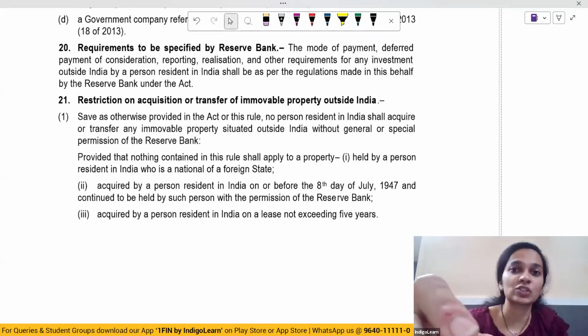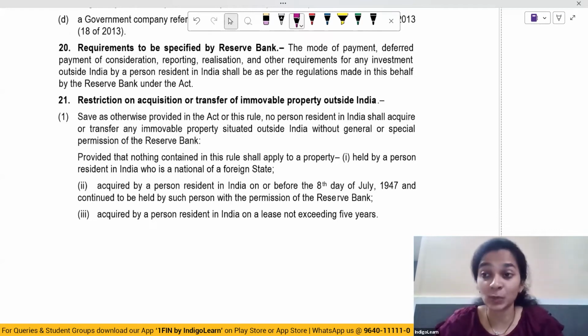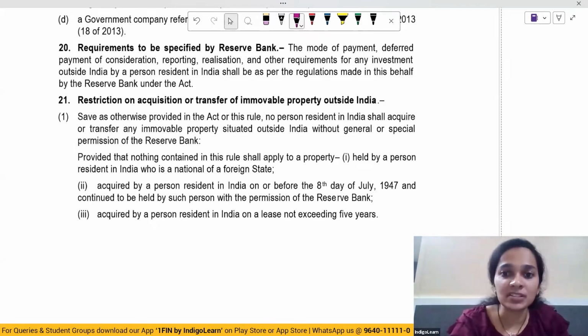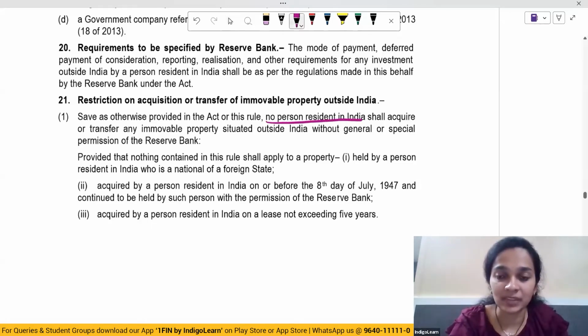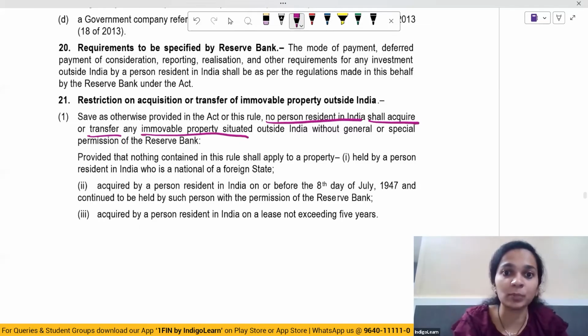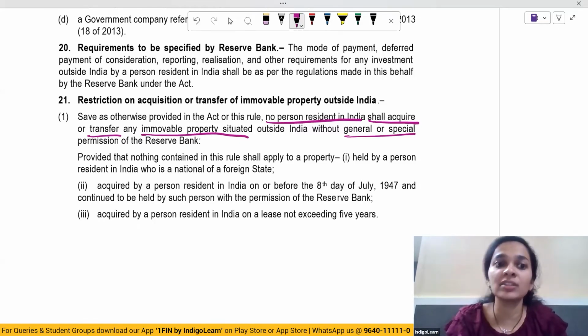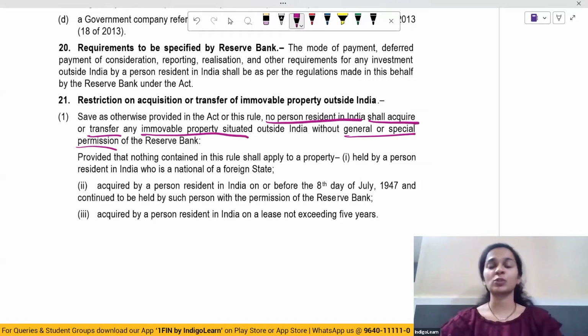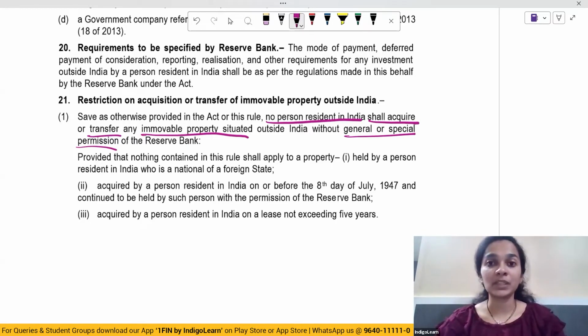Now, what are the restrictions on transfer or acquisition of immovable property? So, no person resident in India shall acquire or transfer any immovable property outside India without general or special permission of Reserve Bank. So, acquisition or transfer of immovable property cannot be done by a PRI unless it has obtained either general permission or special permission of Reserve Bank.